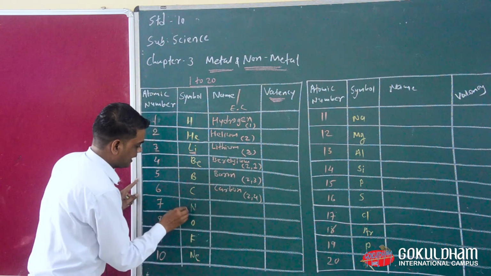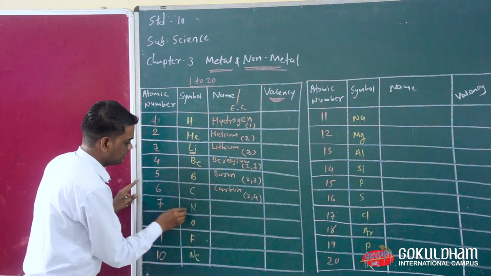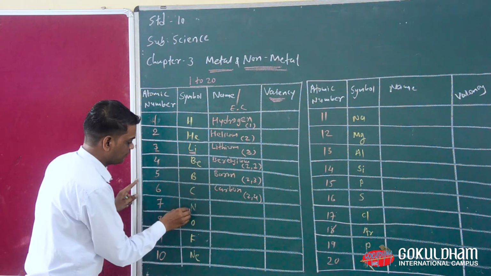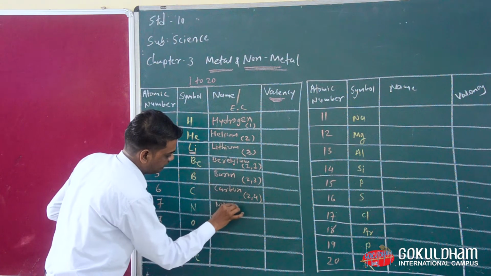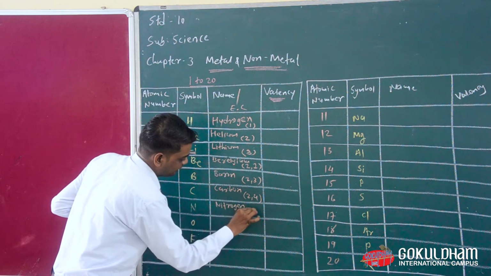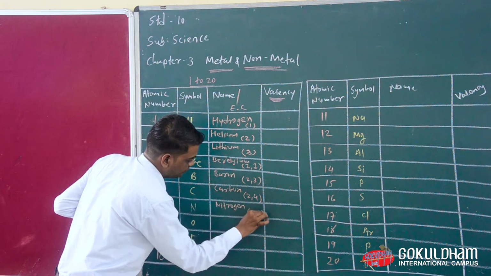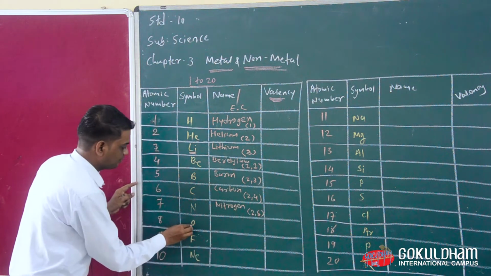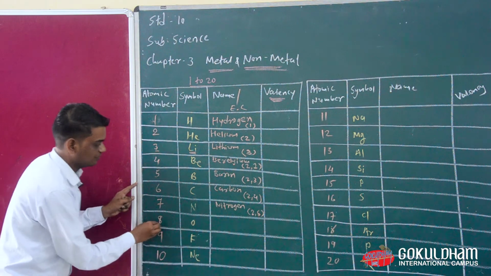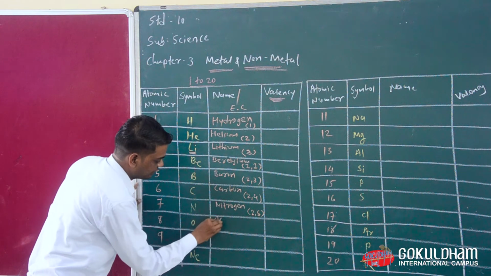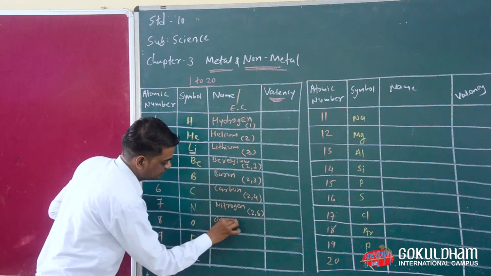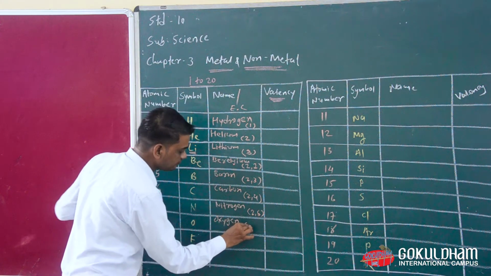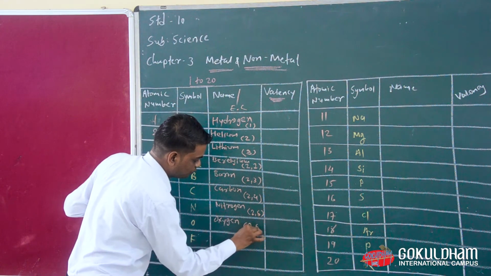Then nitrogen: the atomic number of nitrogen is 7, and the electronic configuration is 2,5. Now the atomic number of oxygen is 8, and the electronic configuration is 2,6.